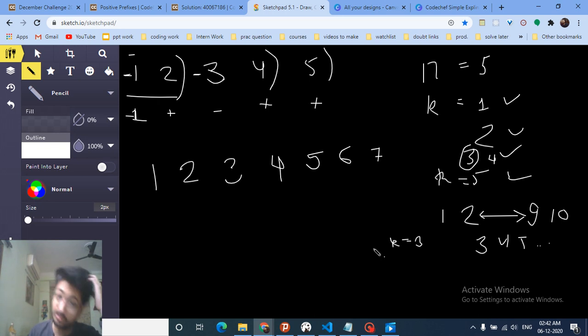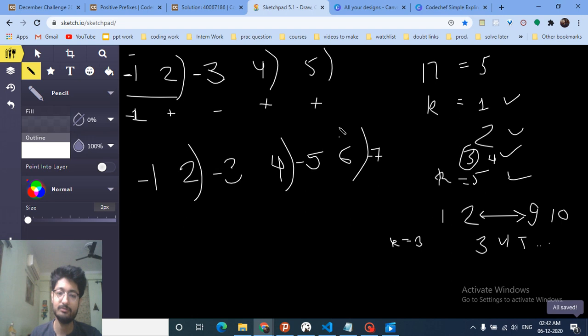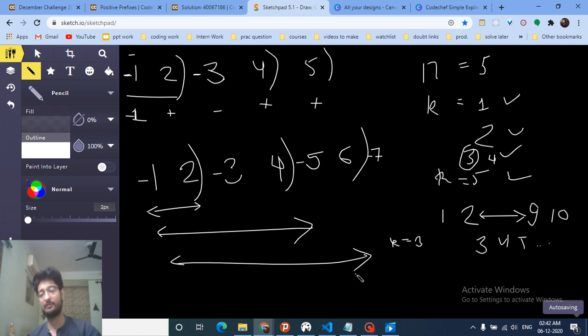For k equal to 3, we have to find out that 3 elements should be positive only. What we can do, we can make this element negative, this element negative, this element negative. So now this element is positive, this element is positive, this element is positive, and we make also this negative. So now as you can see, we have 3 subarrays, like prefixes, this prefix and this prefix, which is only positive, else every prefix is negative. So for 3, we have to put 3 negative signs alternatively.